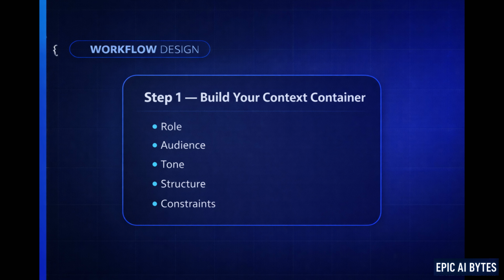Do this today. Create one context container for your most common AI task. Maybe it's writing, maybe it's research, maybe it's idea generation. Just write 5 lines: role, audience, tone, structure, constraints. That alone will improve output consistency dramatically.